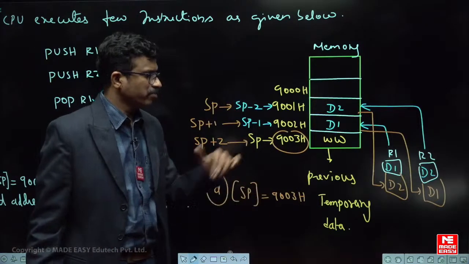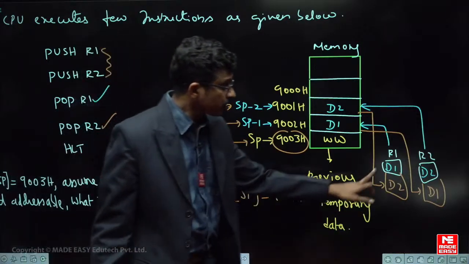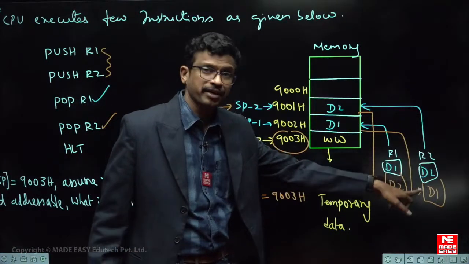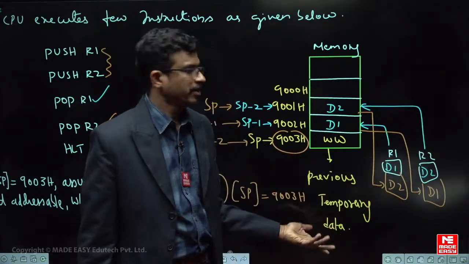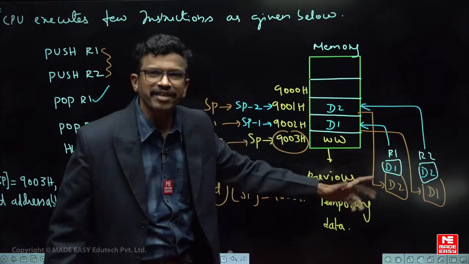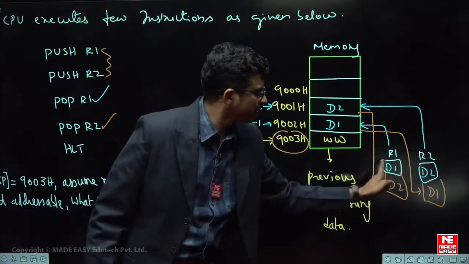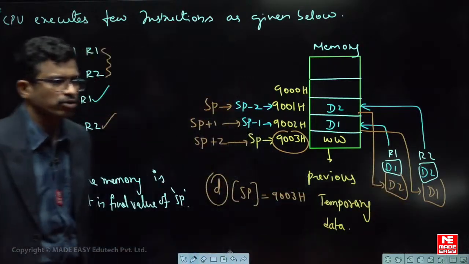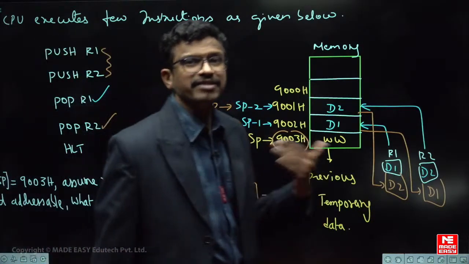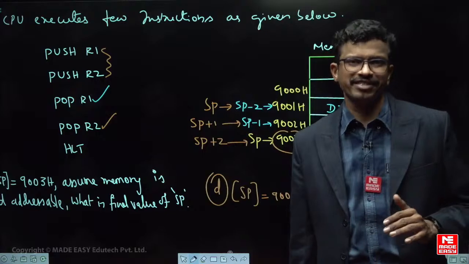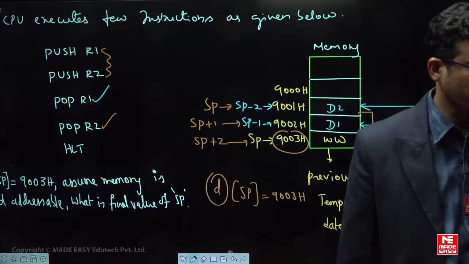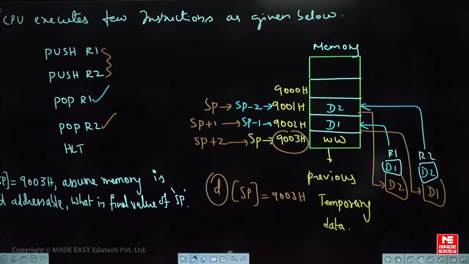Sometimes the question may ask what is the content of R1 and what is the content of R2. There is a chance of that too. Here we are simply exchanging the data: R1 content is R2's data, similarly R2 content is R1's data. Sometimes you may have questions such as this. This type of question on stack operation was given in the first year, like 2021. Got it? So you can have such types of questions.